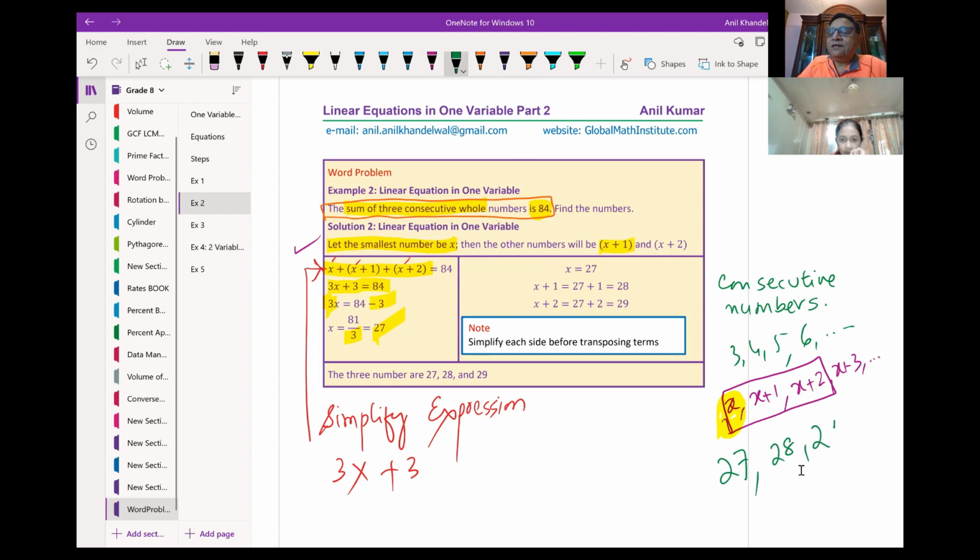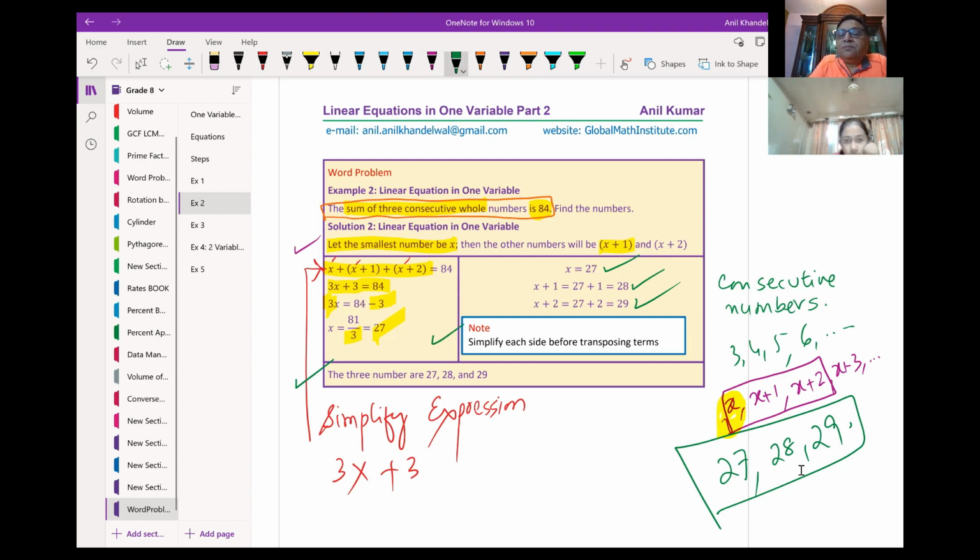So what are the other numbers? 28 and 29. These are my three numbers. Is that clear to you? Yes. So what I did, I wrote x equals 27, added 1, and then added 2, and so we got three numbers, and I wrote this as my answer. The three numbers are 27, 28, and 29. Okay. So in this example, what did you learn?